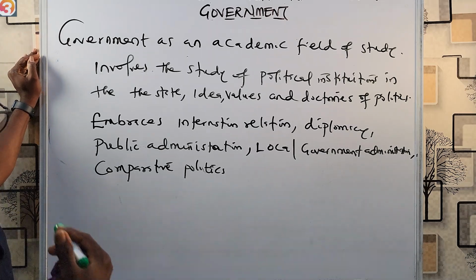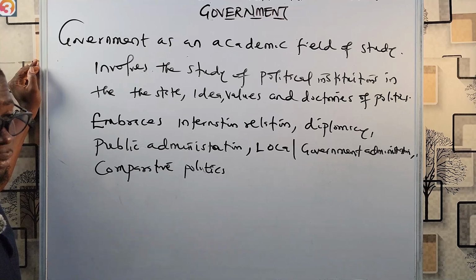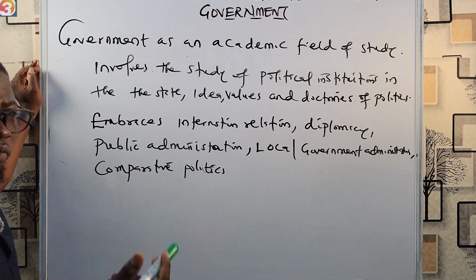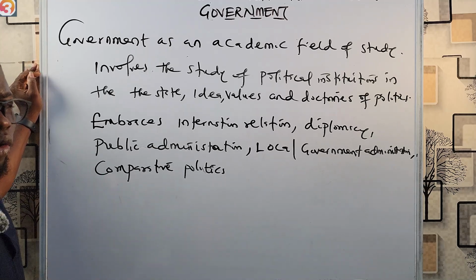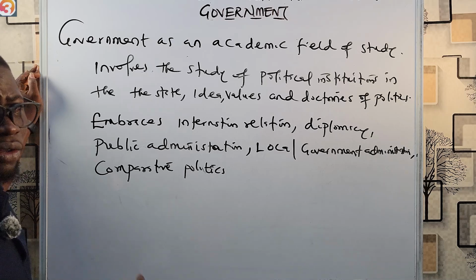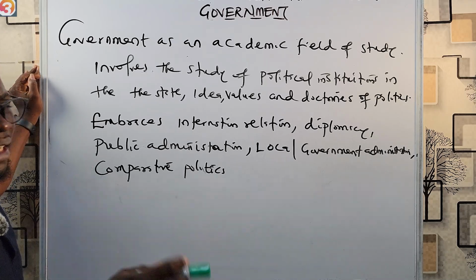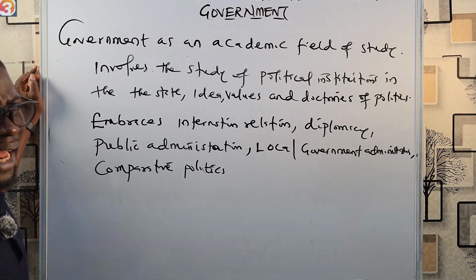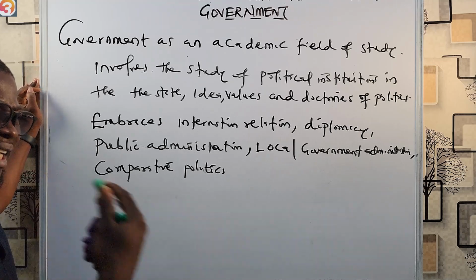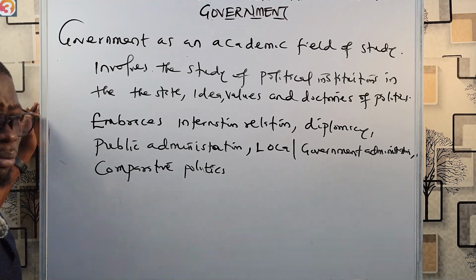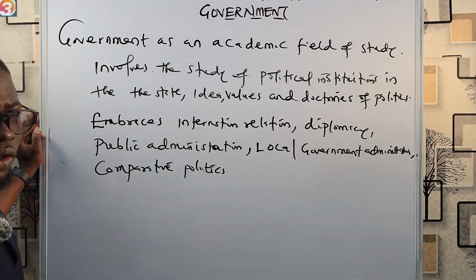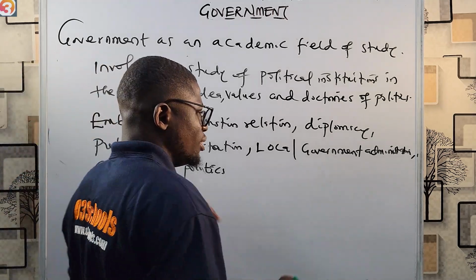Also, as a science, it involves the study of government using computers, or use your system, or go online, making analysis, statistics, and the likes. Also, it is related to other fields of study like economics, law, philosophy, psychology, and what have you.